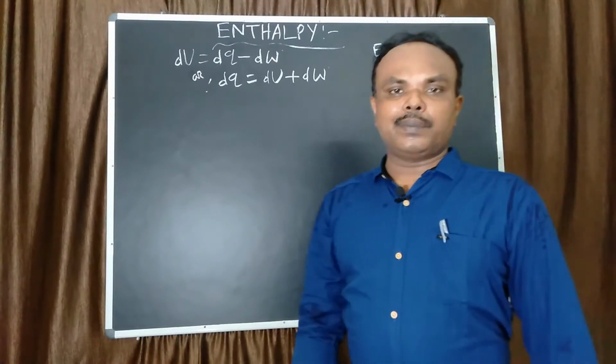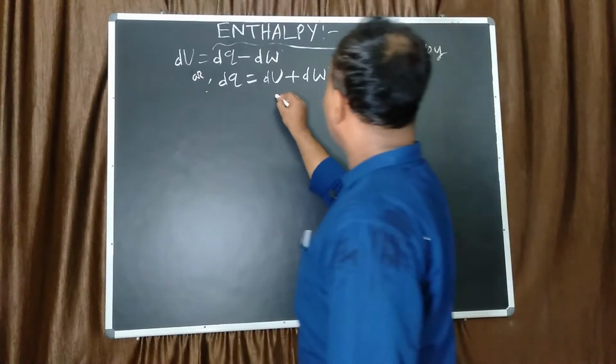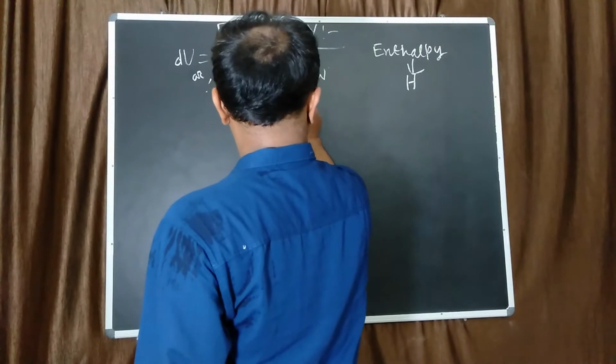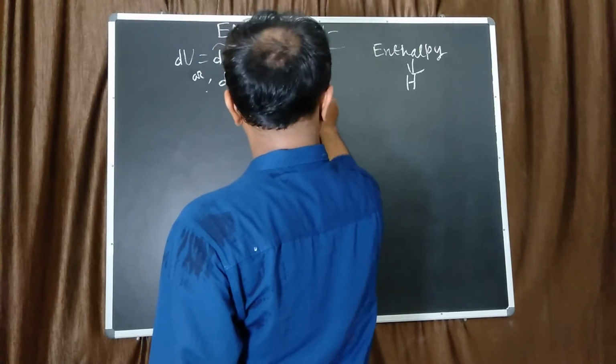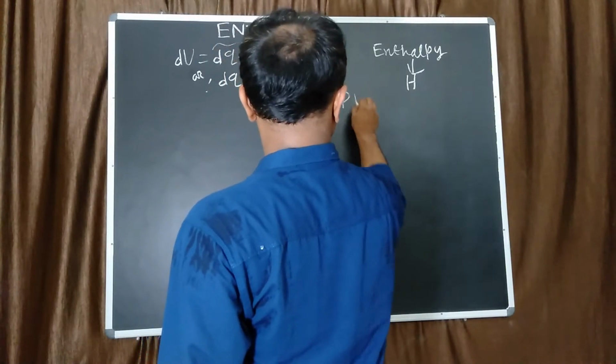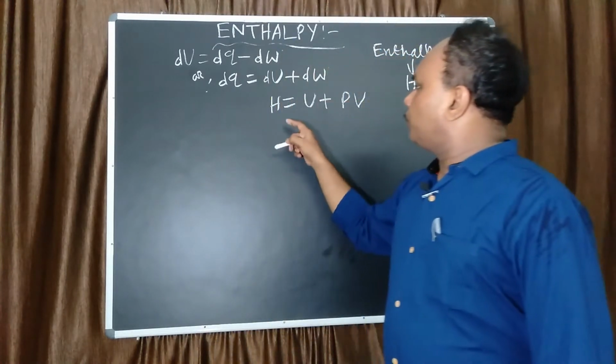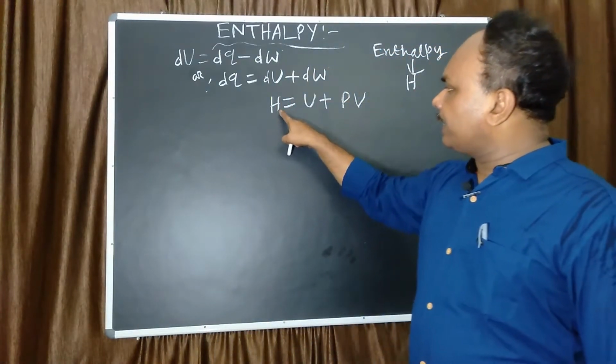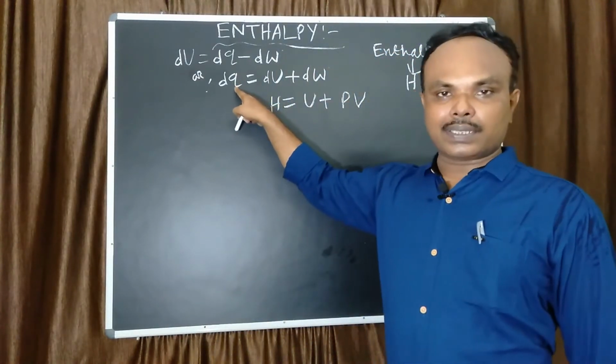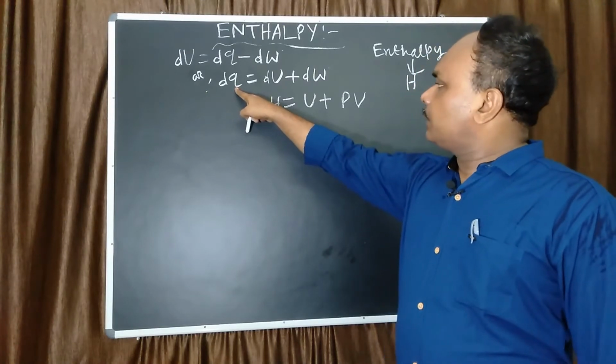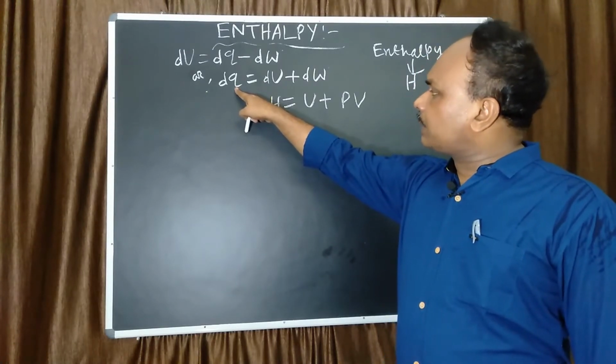And enthalpy can be mathematically expressed as H equals U plus PV. Now, both enthalpy and Q are thermal parameters. How can they be distinguished?